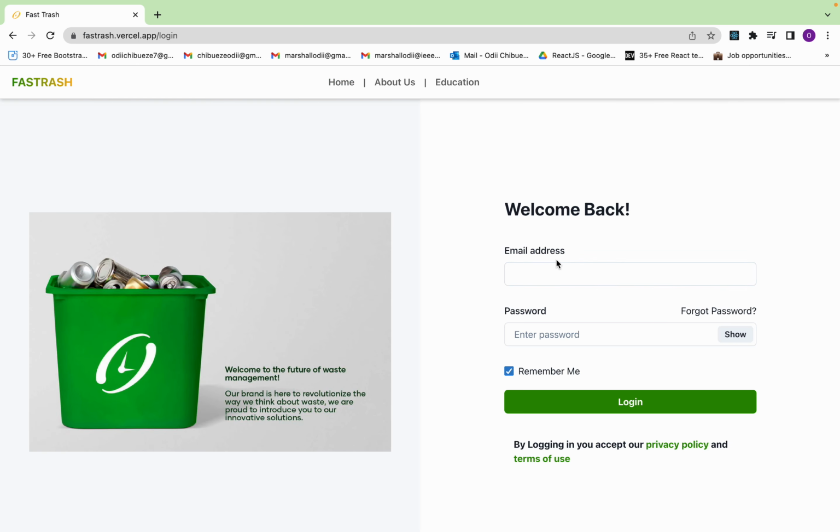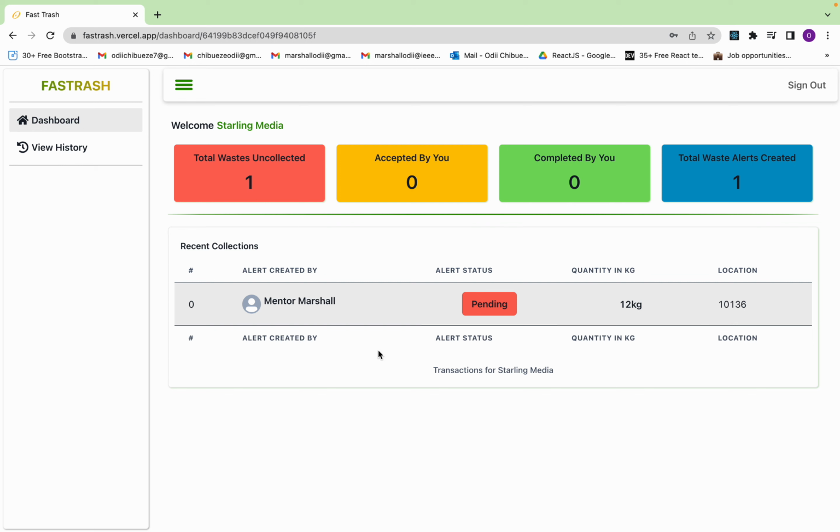So you can log in here, and let me put in an email address, and then log in. And also you have our privacy policy and terms of use. So once you log in, you will see your dashboard. So this is how the dashboard looks. Here you can sign out, here you can view your history, you have your dashboard, and then you have the name of the business right here.